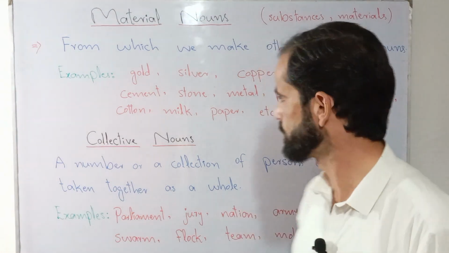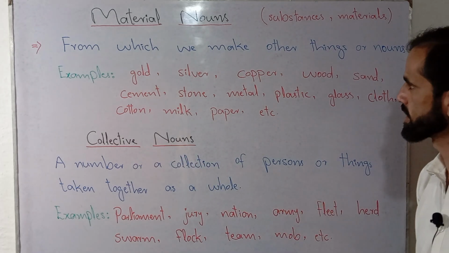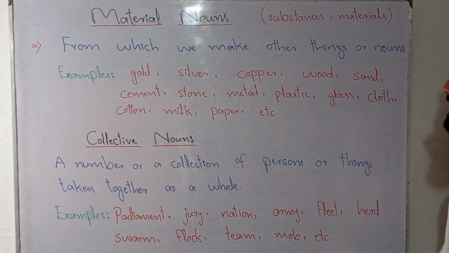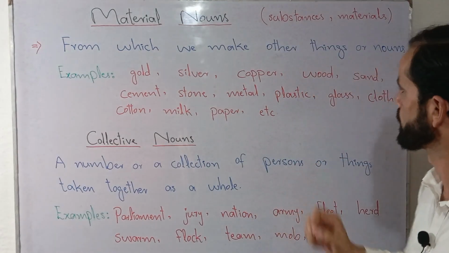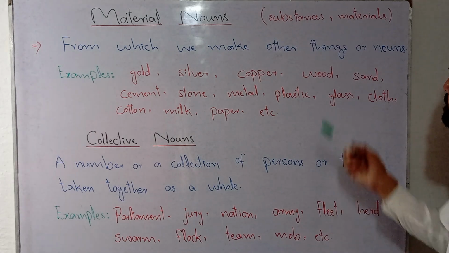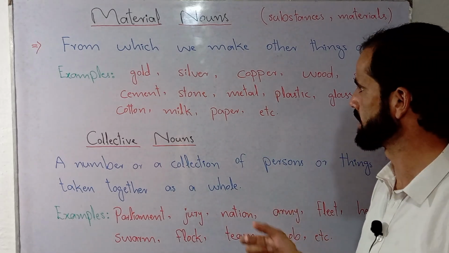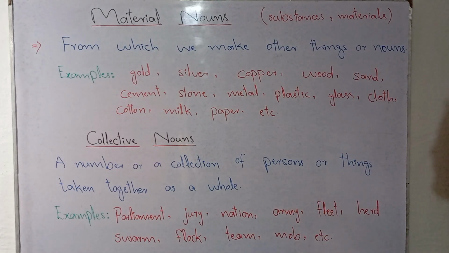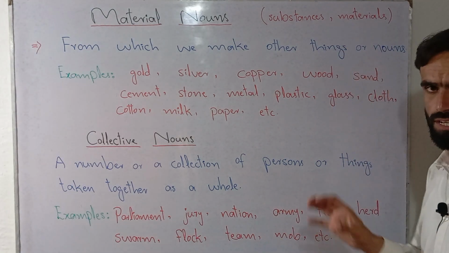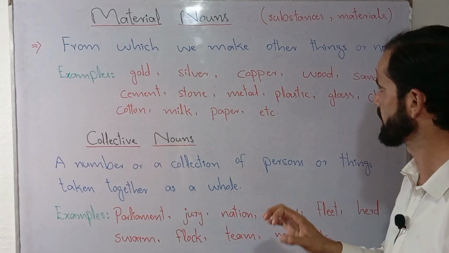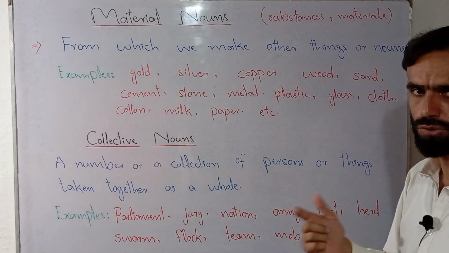There are some other types of nouns like material nouns and collective nouns. So first we are going to discuss what material nouns are. From the very title, material, it may come to your mind what it refers to. Material nouns are basically substances or materials from which we make other things. These nouns are used as raw materials, as substances in order to make new things.